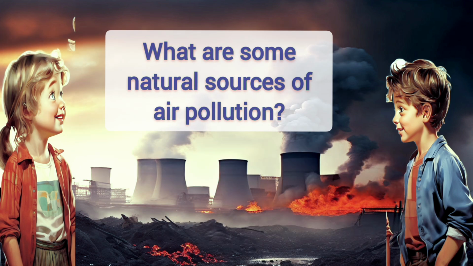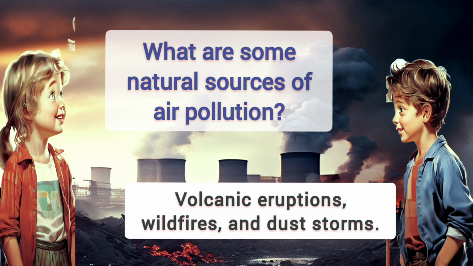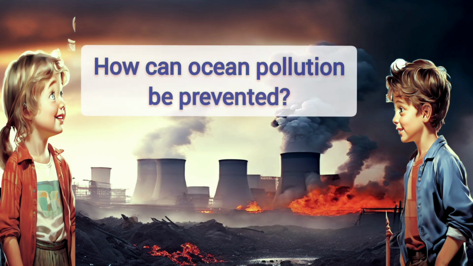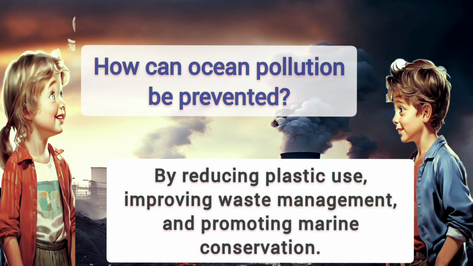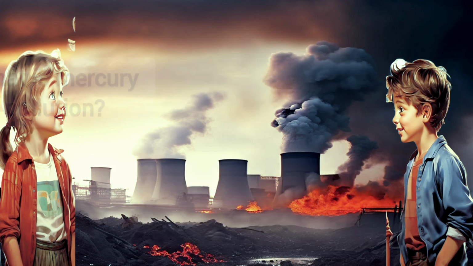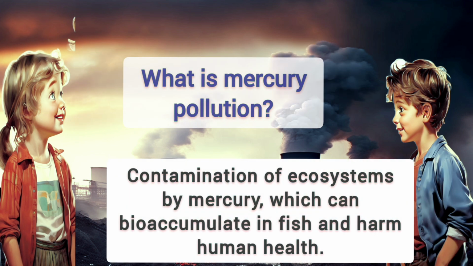What are some natural sources of air pollution? Volcanic eruptions, wildfires, and dust storms. How can ocean pollution be prevented? By reducing plastic use, improving waste management, and promoting marine conservation. What is mercury pollution? Contamination of ecosystems by mercury, which can bioaccumulate in fish and harm human health.